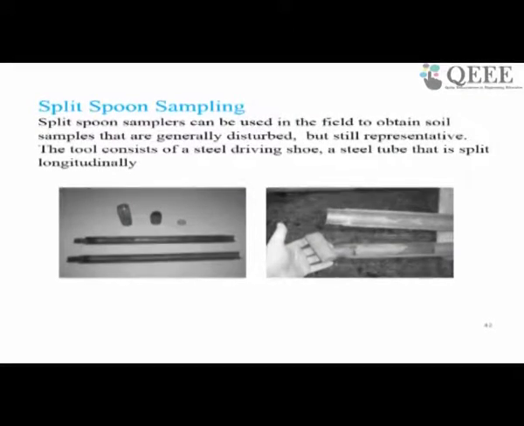Now coming to the sampling, we will see that there are various types of samplers. One is the split spoon sampler, which is commonly used for sampling purposes. Now there is some disturbance evident even with this split spoon sampler, so that has to be understood before we go for the sampling.